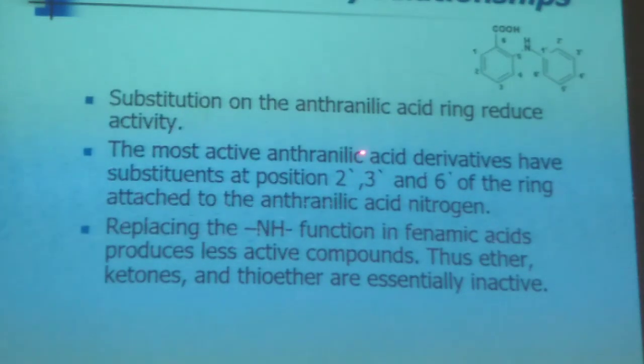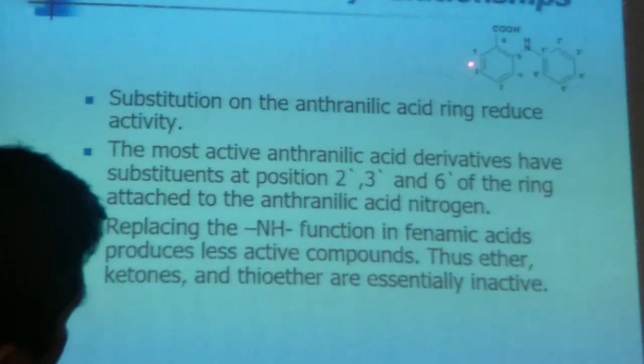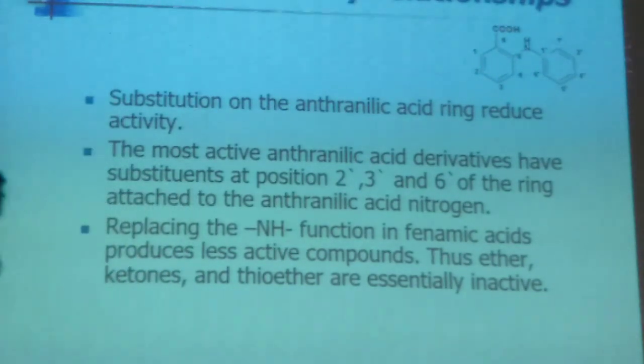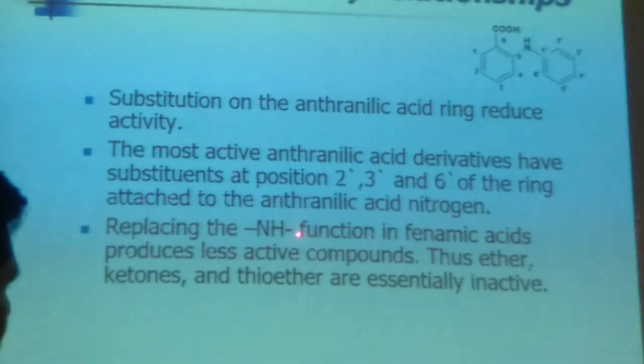The most active anthranilic acid derivatives, where you can put a substituent and bring effectiveness to the drug, are at positions 2, 3 and 6 of the ring. Numbering starts adjacent to the carboxylic group: 1, 2, 3, 4, 5, 6. So the substituents at positions 2, 3 and 6 of the ring attached to the anthranilic acid nitrogen play a major role.